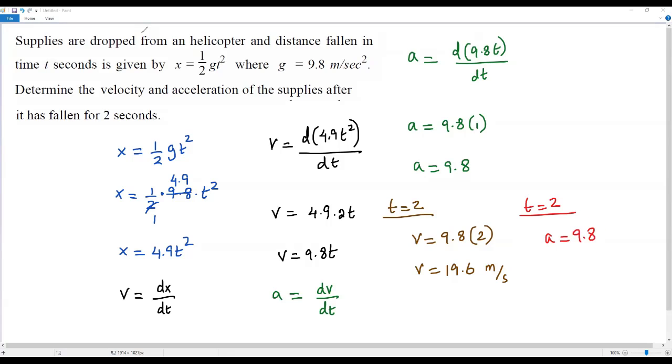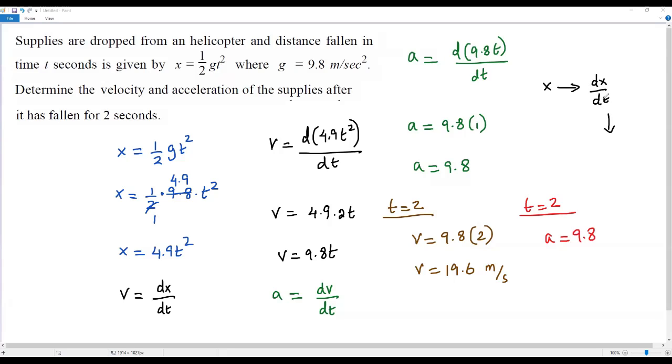Already we know that the distance traveled by the supplies is given by x. When I find the derivative of this x, I'm getting dx over dt. What is this called? Actually, this is called velocity. To get acceleration, what do we do? We find the derivative of the velocity with respect to t. Already we got the derivative of x with respect to t, dx over dt, so that's the velocity. To get the acceleration, again I have to find the derivative of this one with respect to time.